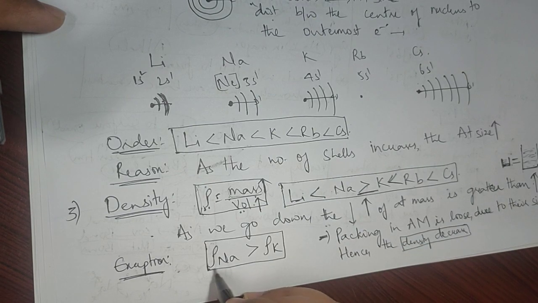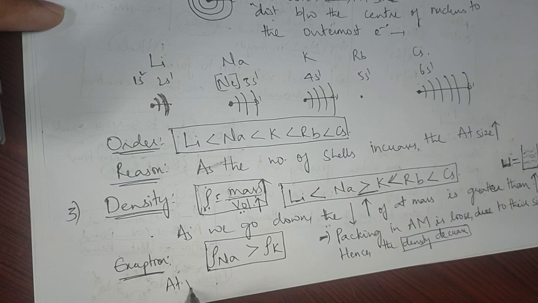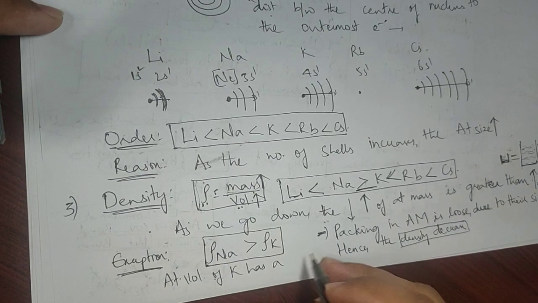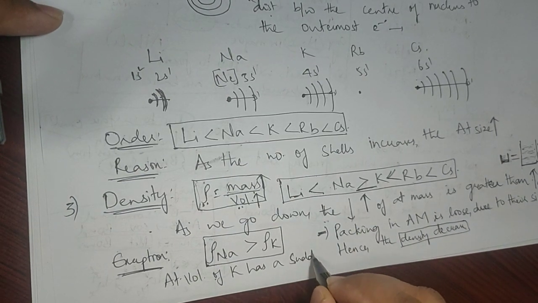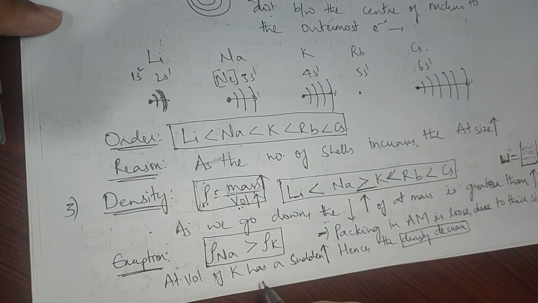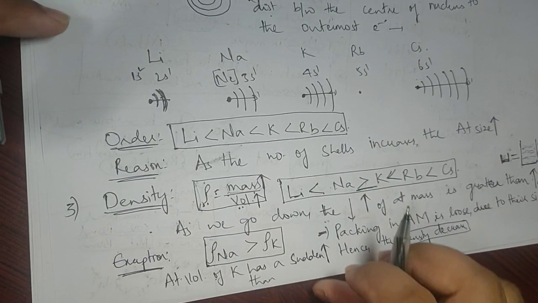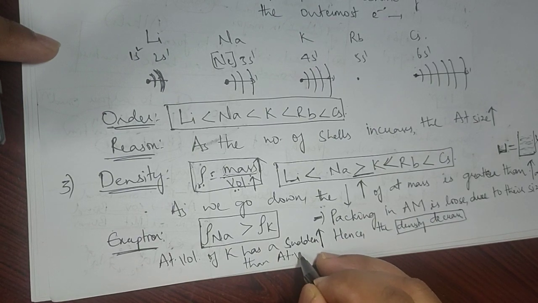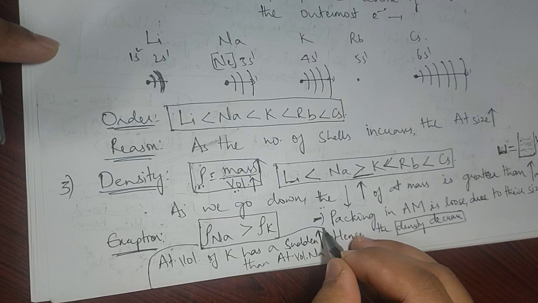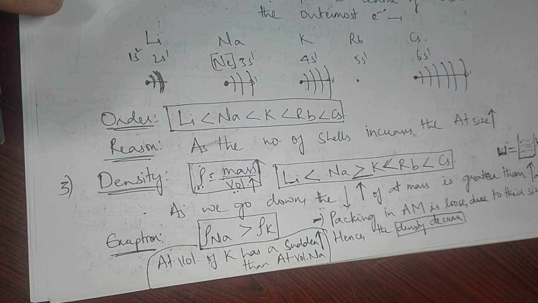But for the density of sodium and potassium, what we observe is that the atomic volume of potassium has a sudden, drastic increase compared to the atomic volume of sodium. This is the reason for the exception case of sodium and potassium.